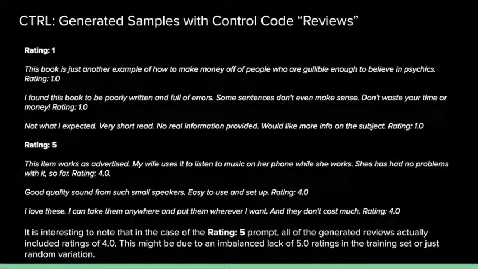If we look at rating 5, we see I love these, I can take them anywhere and put them wherever I want, and they don't cost much, rating 4.0. Again, this is definitely positive, but one thing to note is that for the rating 5 prompts, we all get rating 4 outputs. This might be due to an imbalanced lack of 5-pointer ratings in the training set, or just random variation. But overall, we see that CTRL is very good at giving us on-topic sequences of tokens.